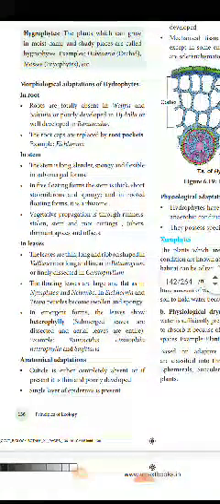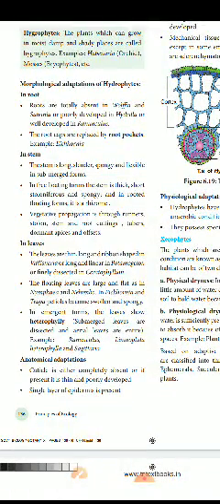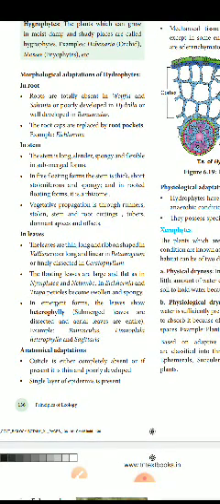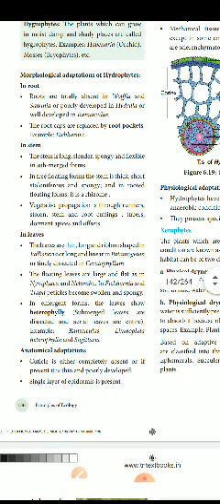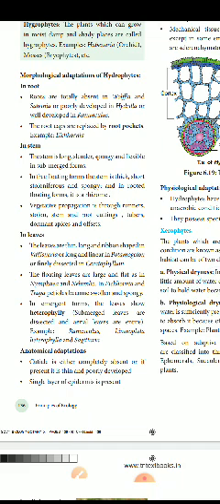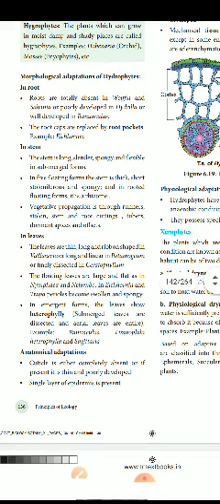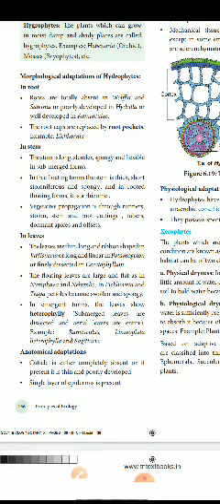How is the root morphologically adapted? Roots are totally absent in Wolffia and Salvinia, poorly developed in Hydrilla, and well developed in Ranunculus. So these are important. Roots are totally absent in Wolffia and Salvinia, poorly developed in Hydrilla and well developed in Ranunculus. The root caps are replaced by root pockets. This is the Eichhornia, the water hyacinth.